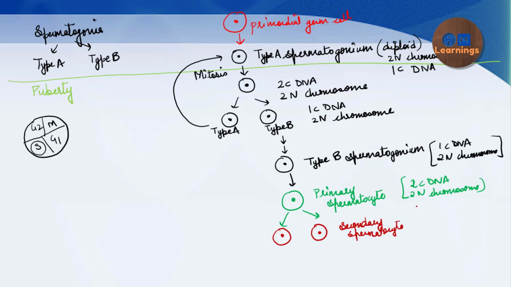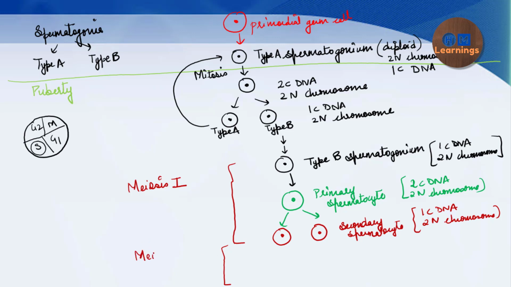Okay, so here the DNA content will be 1C DNA and the chromosome number will be 2N. The chromosome number is still the same. Okay, and this was meiosis 1. Now this secondary spermatocyte will enter the process of second meiosis.